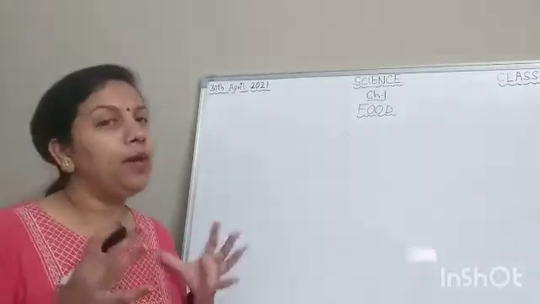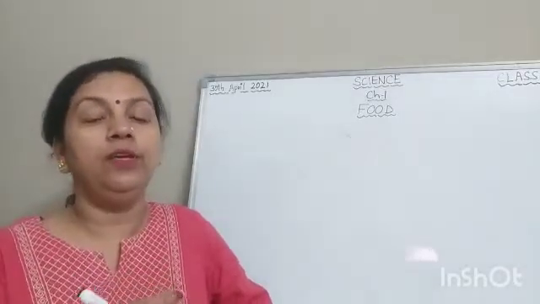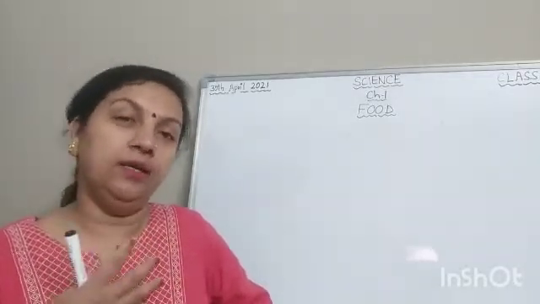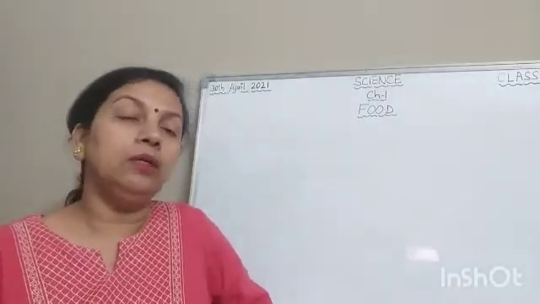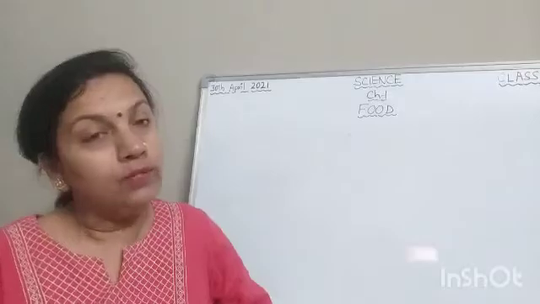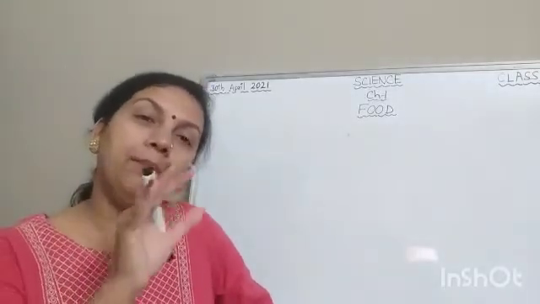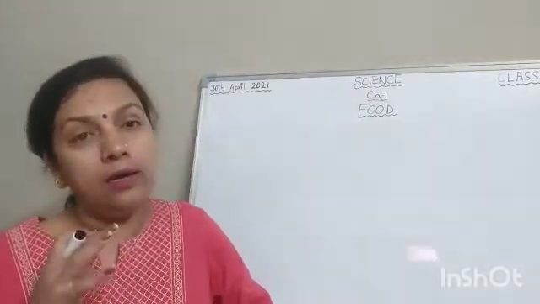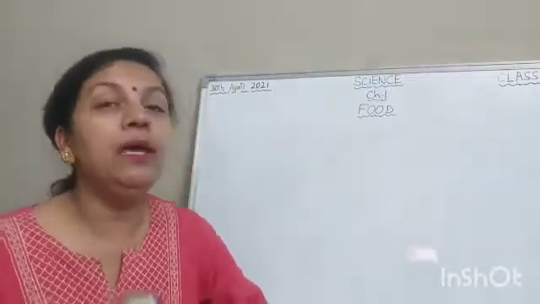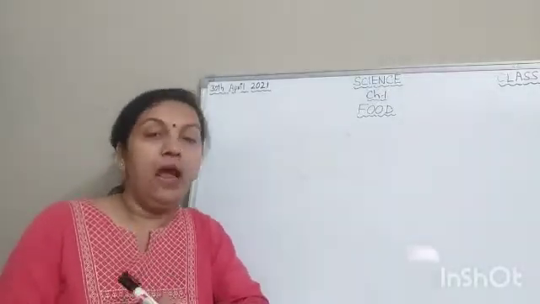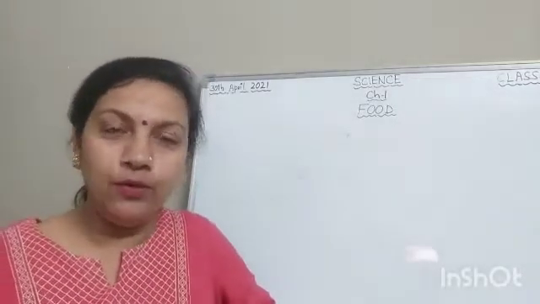Now children, we have learned about the food, what type of food we should take. We also learned about the balanced diet. What is a balanced diet? One in which all the nutrients are present in a proper amount. So that type of balanced diet we must take to be healthy and fit. And we should avoid junk food. You all know what is junk food.